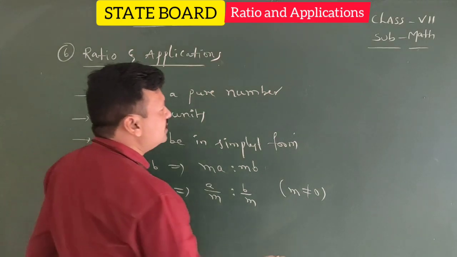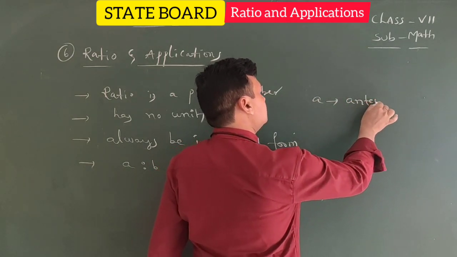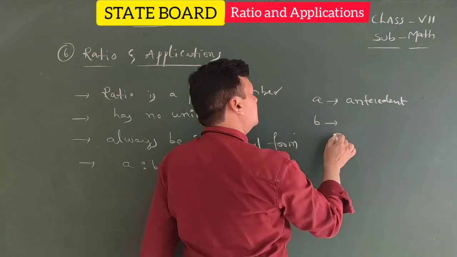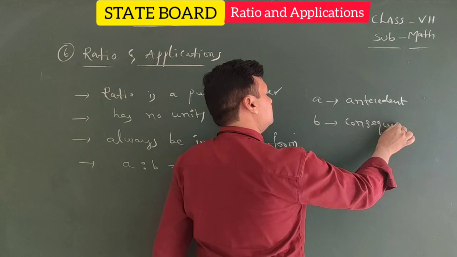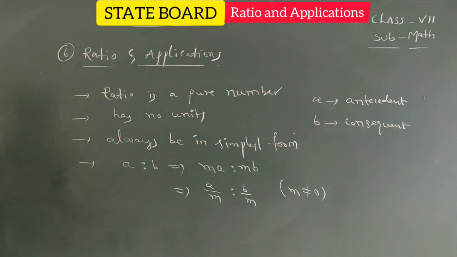Here the first term of the ratio is called the antecedent. The second term of the ratio is called the consequent. Antecedent and consequent: the first term is antecedent and the second term is consequent.